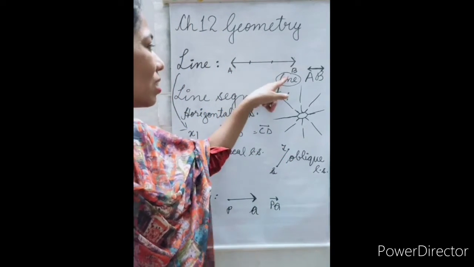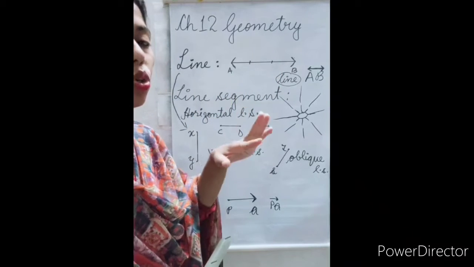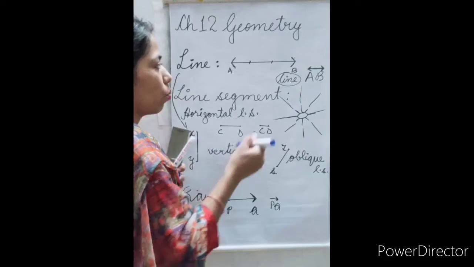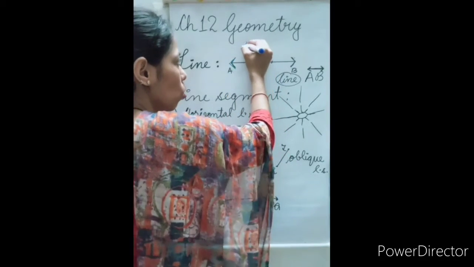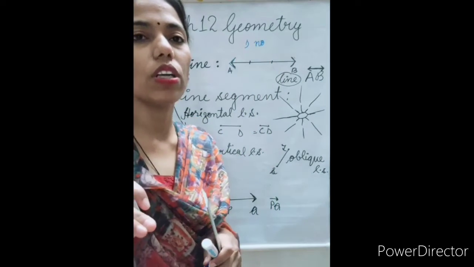So here you can see that we have a line. Do you know how many endpoints there are in a line? No endpoints, because we can extend a line to anywhere. So the first answer will be no endpoints.